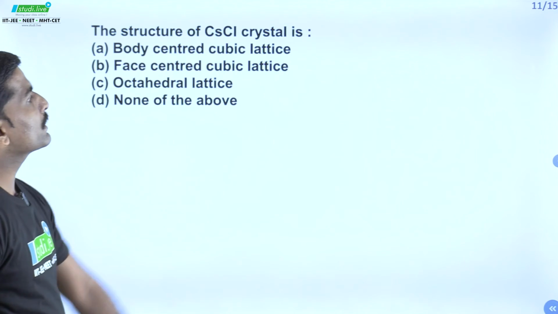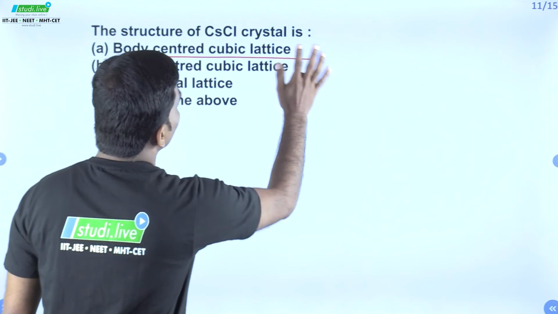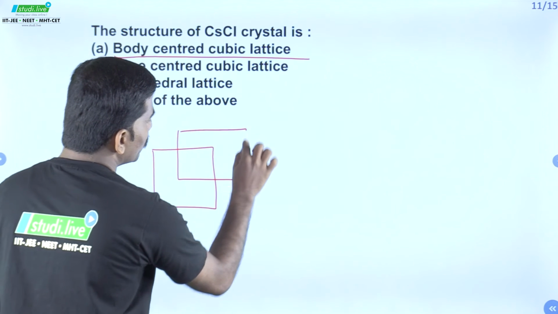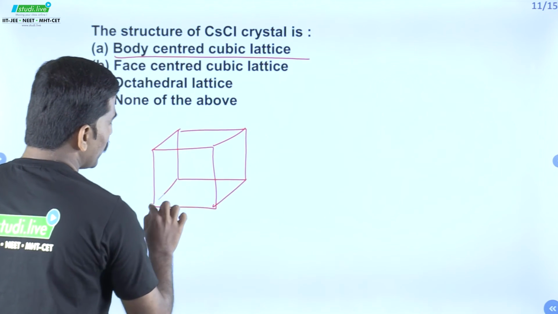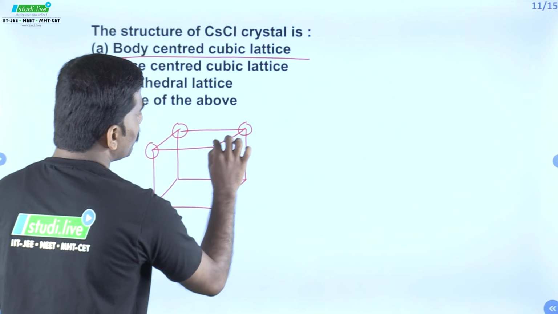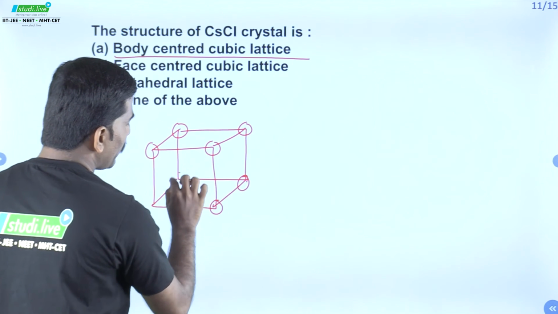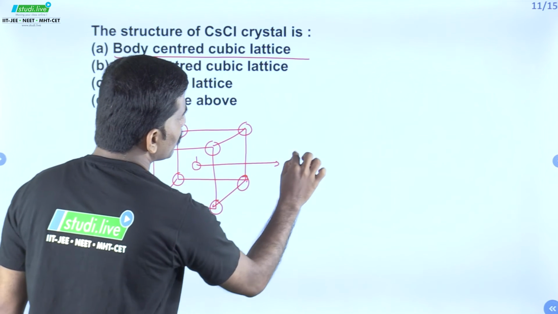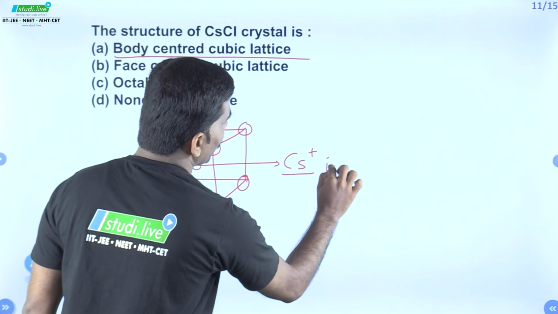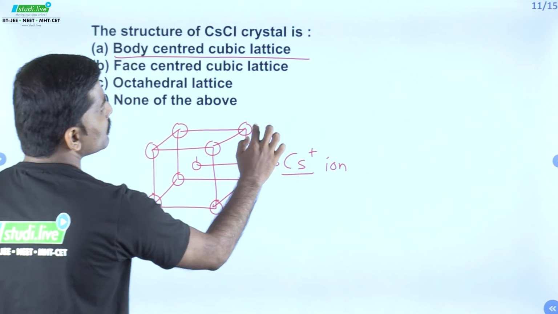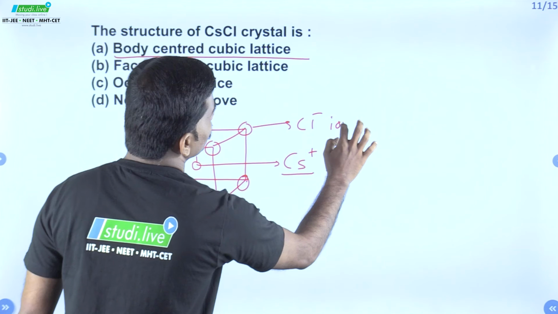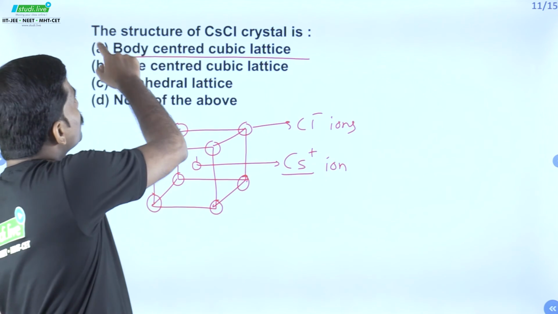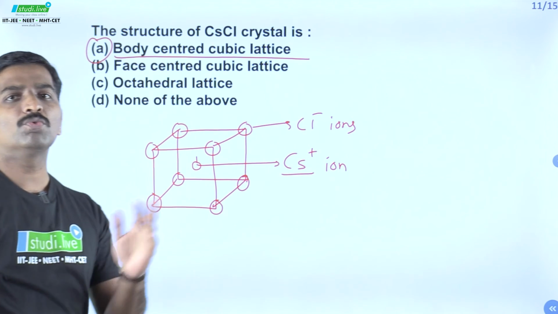Among them, cesium chloride crystal will show body centered cubic lattice, because in a body centered cube, if we draw its structure, 8 corner atoms will be occupied by Cl minus ions and the atom at the center is our cesium plus ion, whereas the rest 8 corners are Cl minus ions. So this is representing body centered cubic unit cell. Correct option is option A. Let's move to the next one.